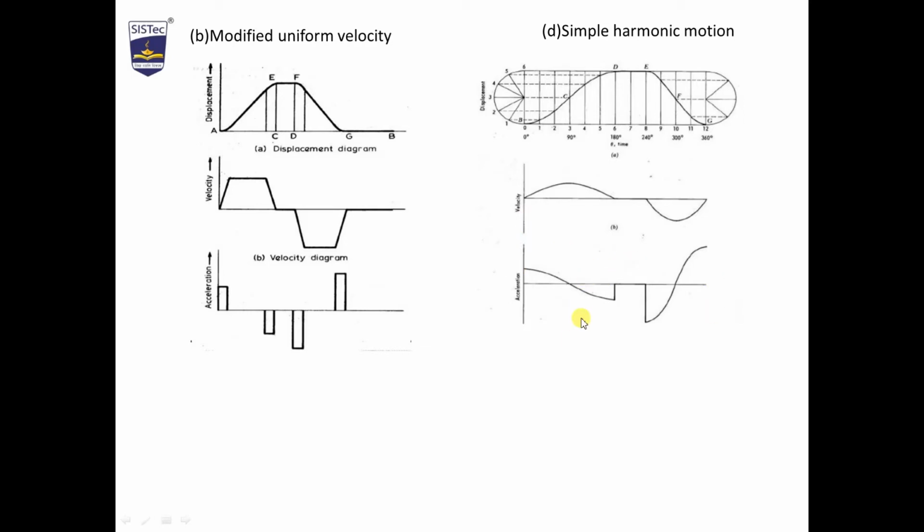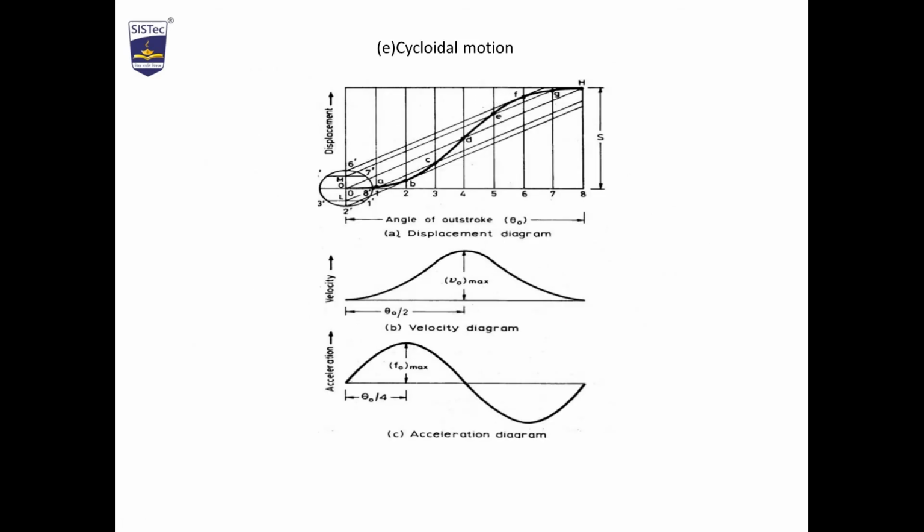Now we will understand the uniform acceleration diagram with acceleration and retardation with a figure. First we have to see the cycloidal motion. A cycloid is a curve traced by a point on a circle moving on a horizontal surface without slipping. If we take a point on a circle and rotate the circle on a straight path, then the path traced by that point is known as cycloid.